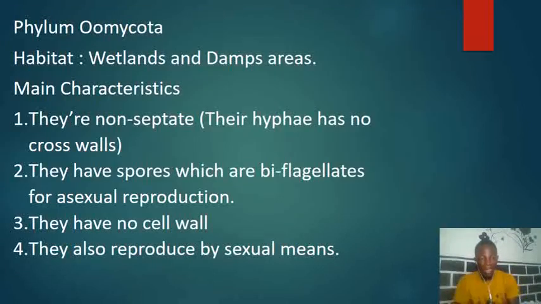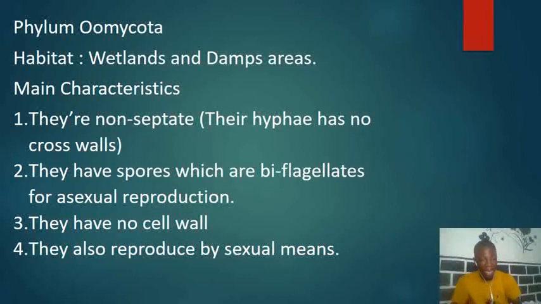And now the next phylum I'm going to discuss is the phylum Oomycota. Now this one we can talk about, they've been found in wetlands and also in damp areas. This is the habitat of the organisms that are found in the phylum Oomycota. Let's note this. Now we're going to look at the main features or characteristics of organisms in this particular phylum.